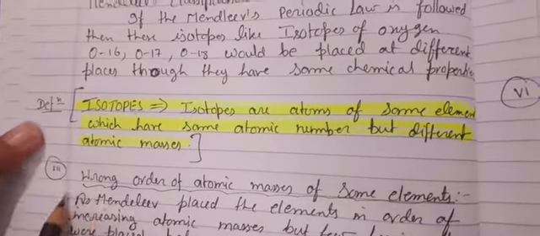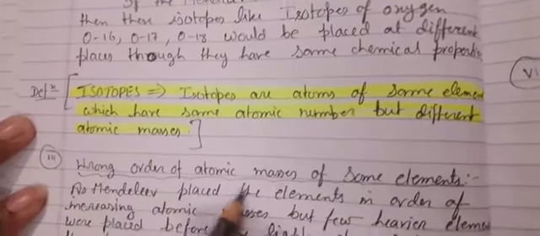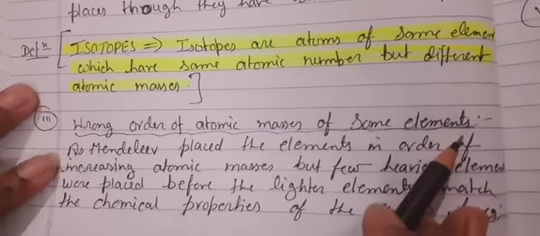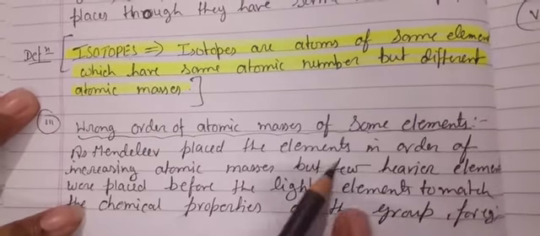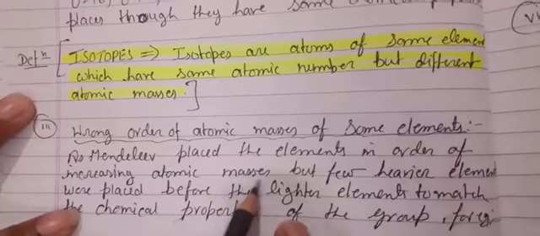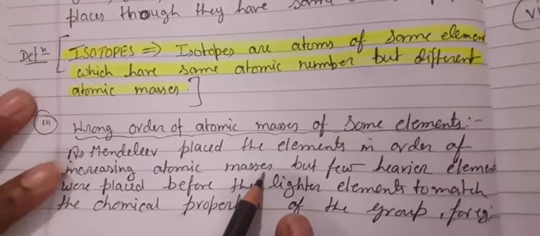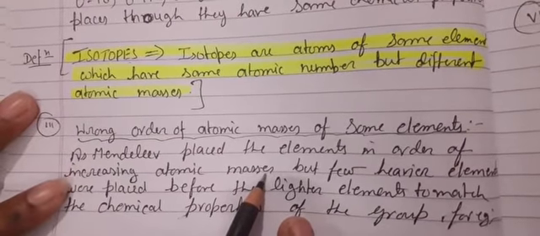Now, the third fault: wrong order of atomic masses of some elements. Mendeleev placed the elements in order of increasing atomic masses, but sometimes he himself broke his rules.